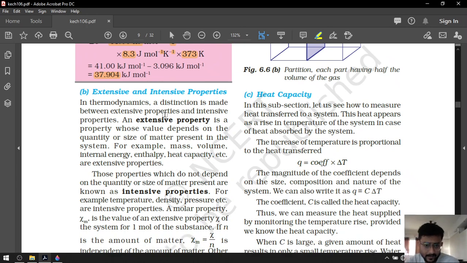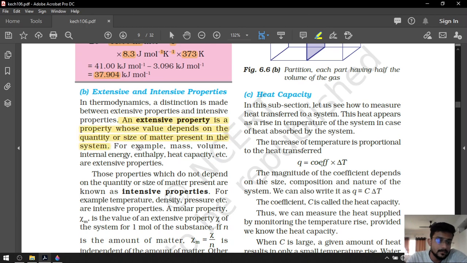In thermodynamics, a distinction is made between extensive property and intensive property. Okay, the first definition is of extensive properties. That means an extensive property is a property whose value depends on the quantity or the size of the matter present in the system.